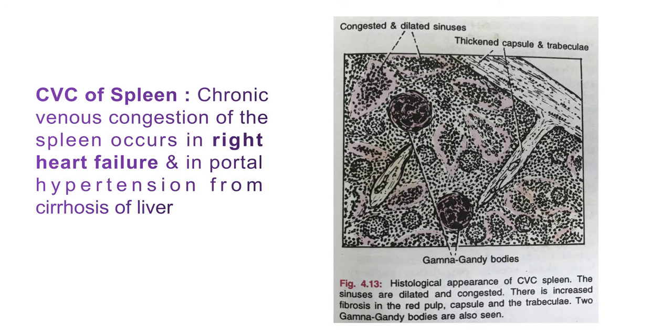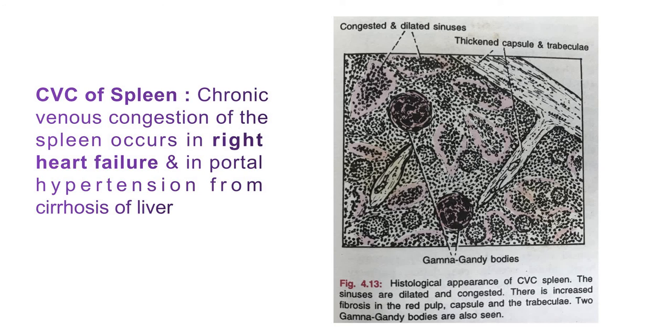Bodies such as Gamma-Gandy bodies are siderofibrotic nodules, which are deposits of hemosiderin pigment and calcium salts on fibrous connective tissue and elastic fibers.